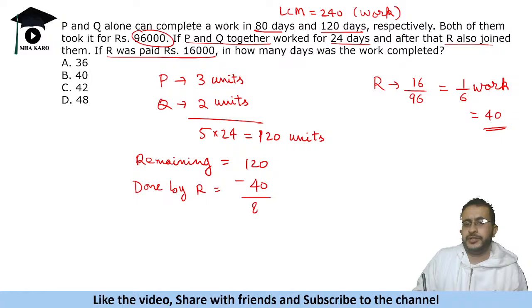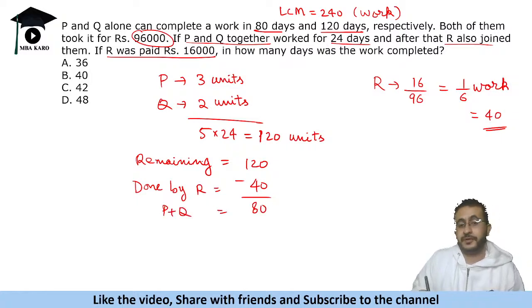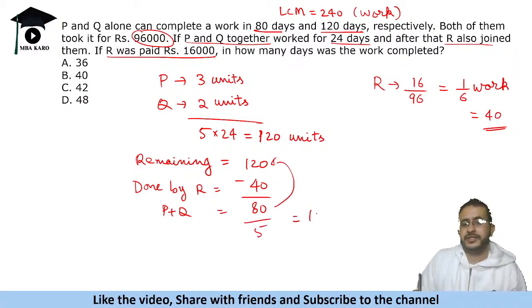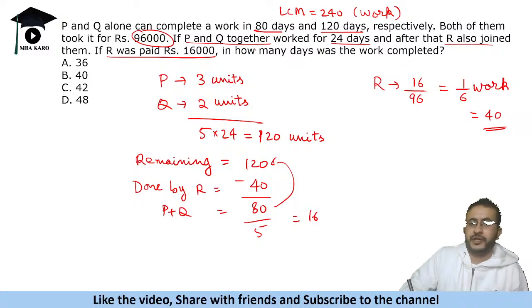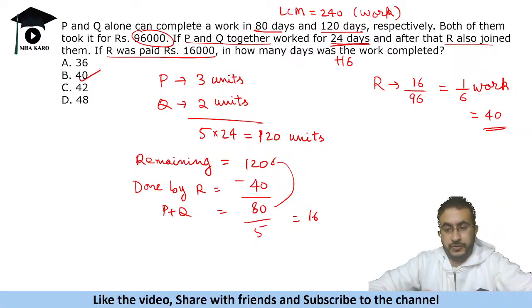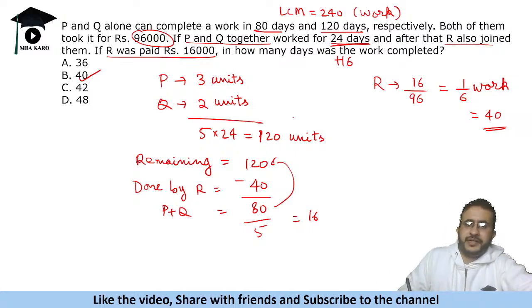R is doing 40 units. So that means P and Q did 80 out of the remaining 80 units, which they will do in 16 days. They've already worked for 24 days and they will work for 16 more days. So total 40 days taken to complete the work. Clear? So what did we do?